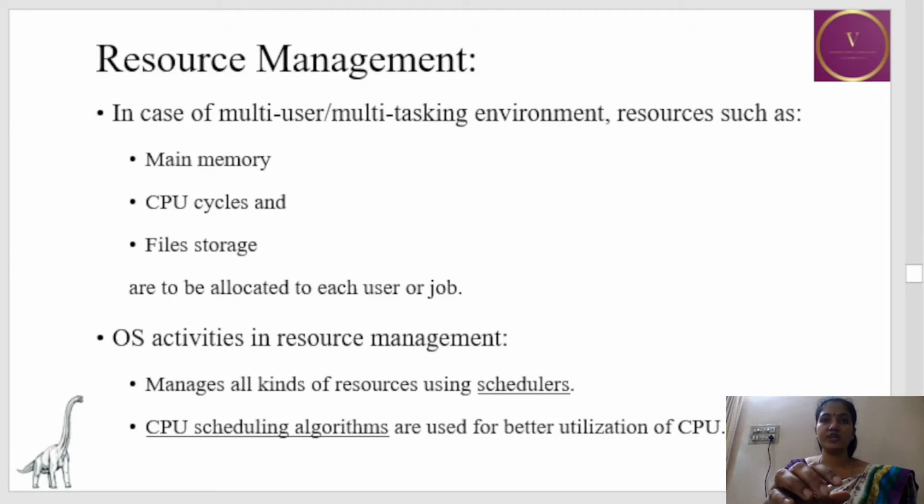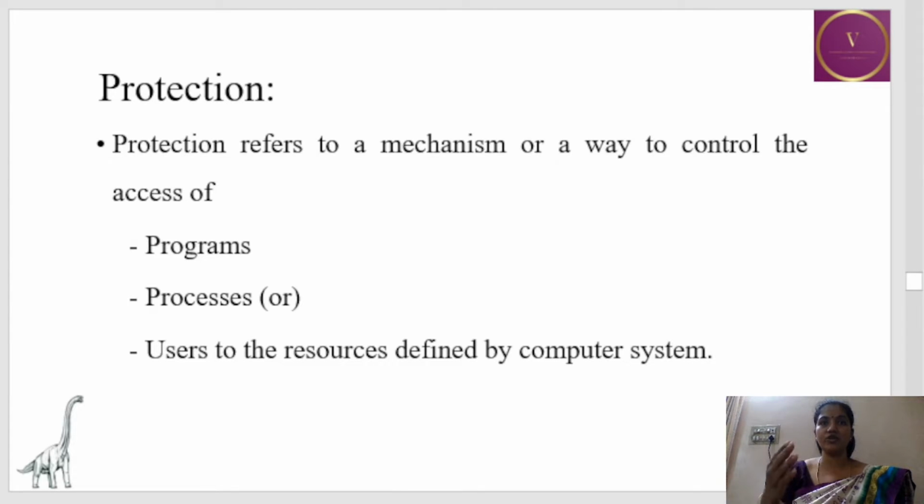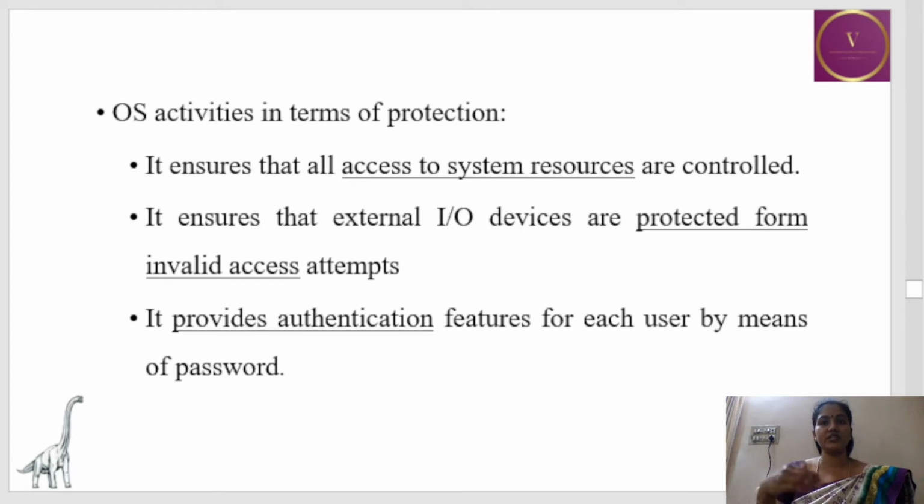Next OS service is protection. Protection refers to the mechanism or the way in which the OS controls the access to the program or process, or how it restricts the user from accessing a particular resource. The following are the activities in terms of protection. It ensures that all access to a particular resource is always under control, and it also restricts the access to the external IO devices, and it does this work of protection with the help of providing authentication features. Authentication feature in the sense it is providing a password to users to access the particular resource.